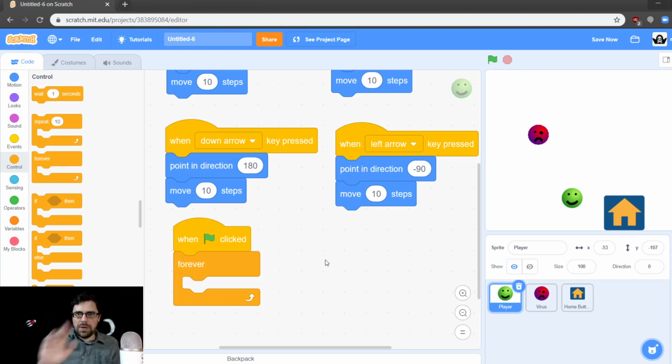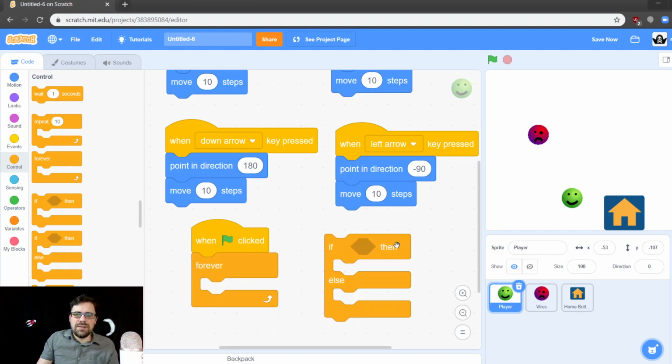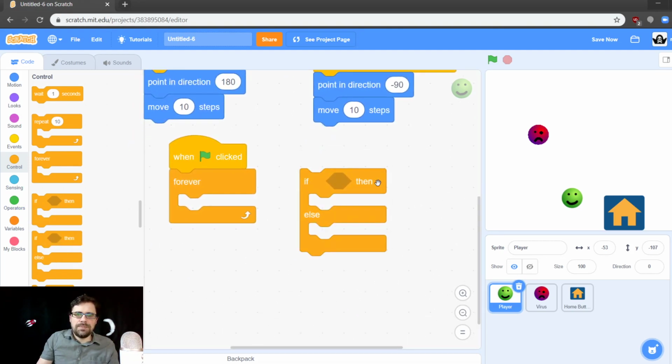Okay, back to coding. When green flag forever, we want to be able to tell if the player is home or if the player is not home. Okay, so how are we going to do that? We're going to grab an if-else block. Here it is. This is our if-else block. What we're going to say is if the player is touching the home, he's home. If he's not touching home, not home.